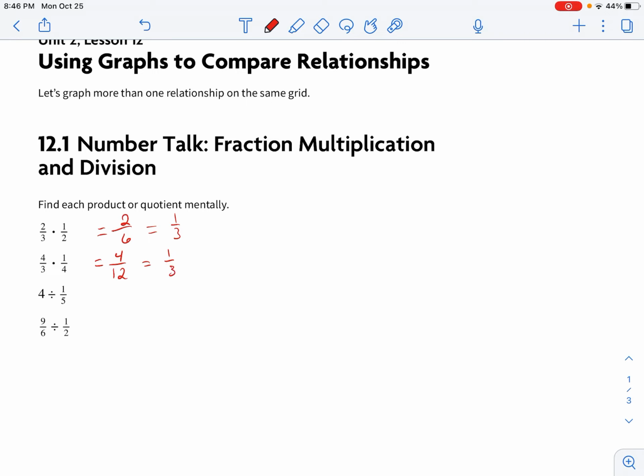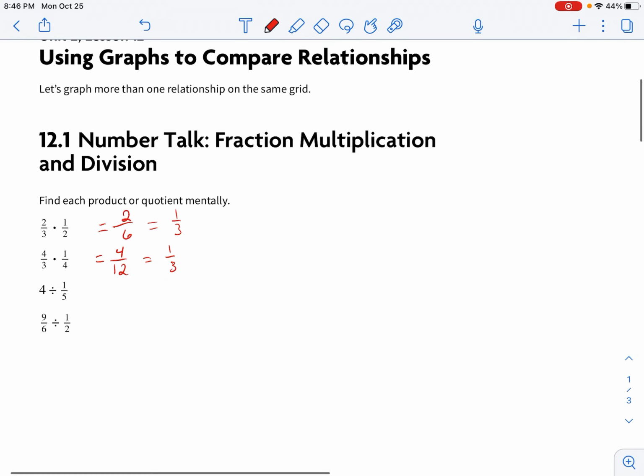Okay, now when we divide fractions, remember the keep, change, flip. You keep the first term, flip the fraction, and you're changing division to multiplication. So this becomes 4 times 5 over 1, which is really the same as just 4 times 5, which equals 20.